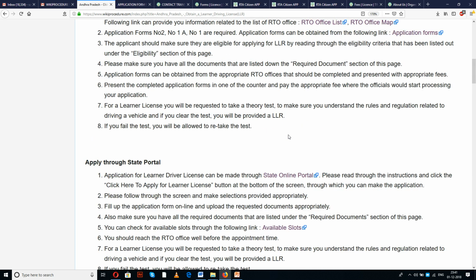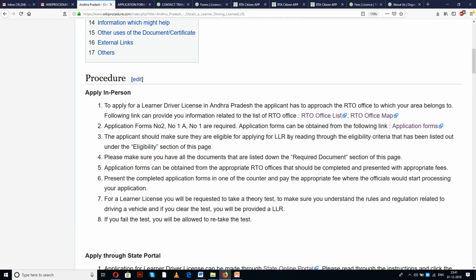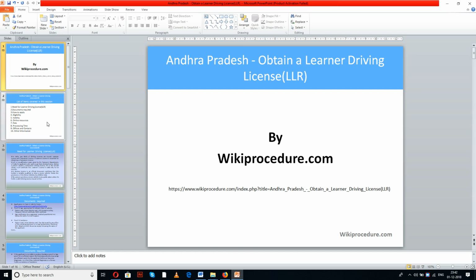Also, we have provided a few links in the procedure page for external websites and for a few forms which are useful for completing this process, and you will understand the importance of these links in the due course of our presentation.